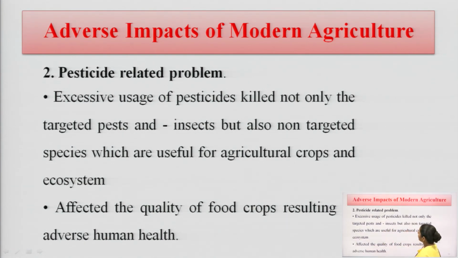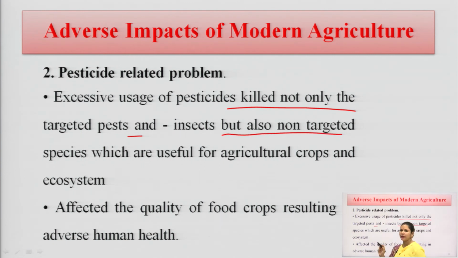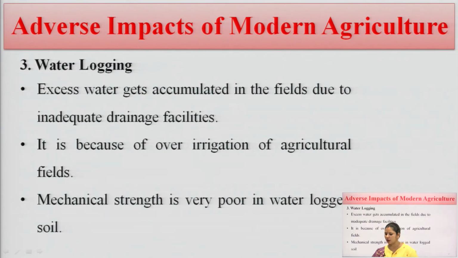The second problem is pesticide related problems. Excessive use of pesticide kills not only the targeted pest, but can also kill non-targeted organisms. This also affects the quality of food crops, resulting in adverse effects on human health. Next, the waterlogging problem.